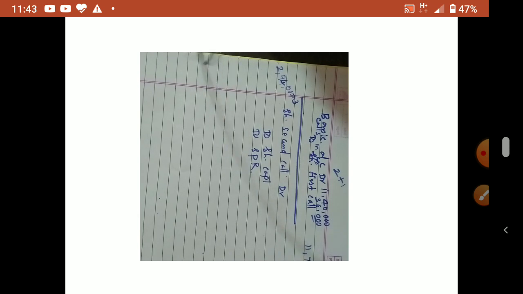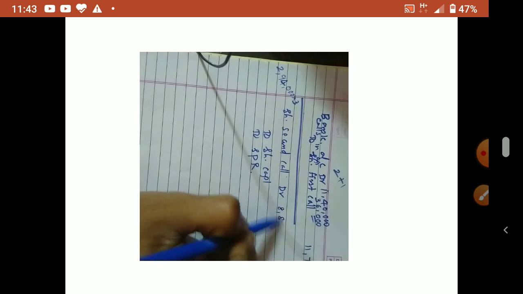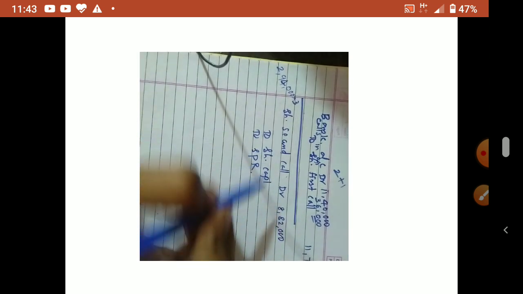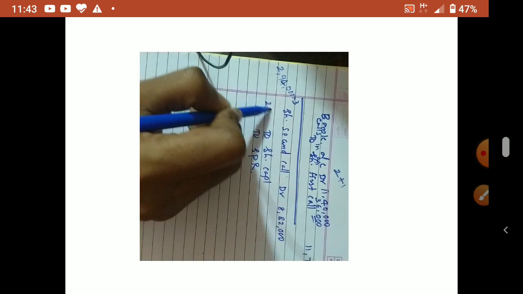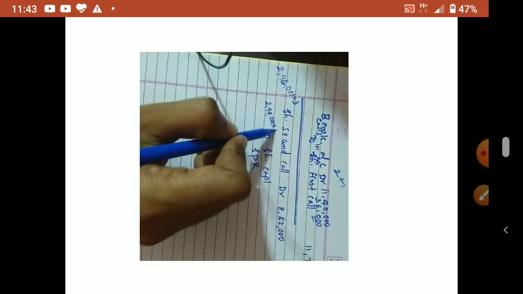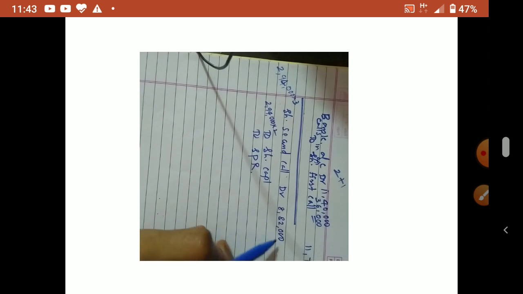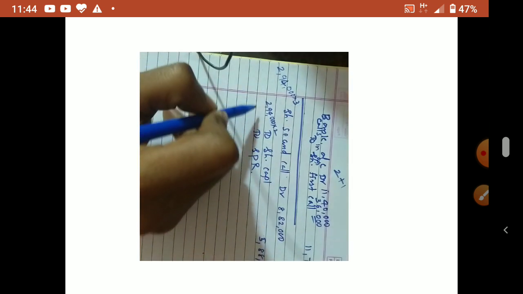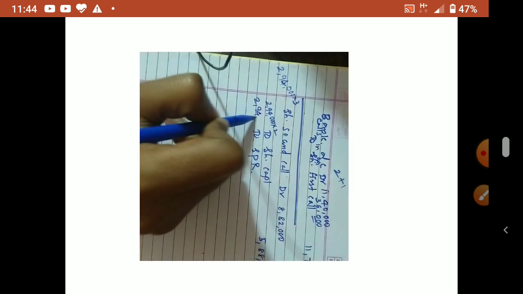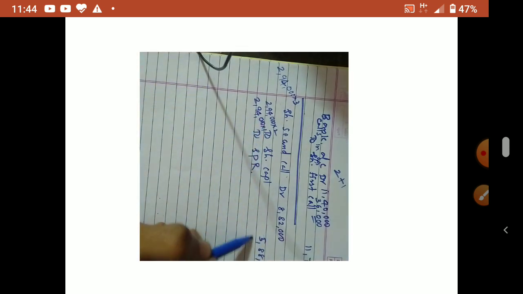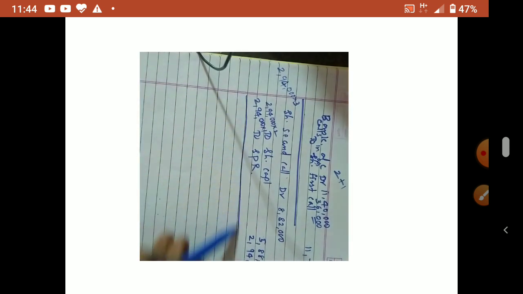Okay. 8 lakh 82,000. So उसमें 2 lakh 94,000 into 2 will go to share capital. That is 5 lakh 88,000. Now SPR will go 2 lakh 94,000 into 1. 1 rupee is the premium. So 2 lakh 94,000. So due entry passed. Now what is the arrear in second call? Y also not paid second call. Z also not paid second call. Okay. So that arrear will calculate.